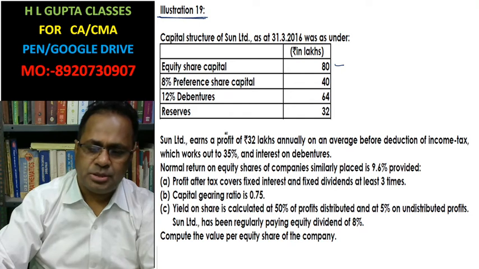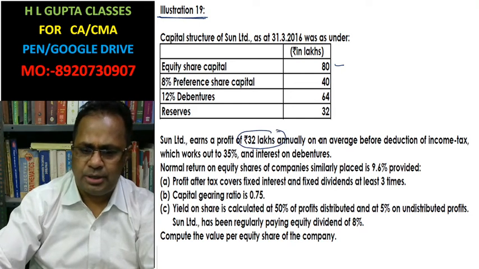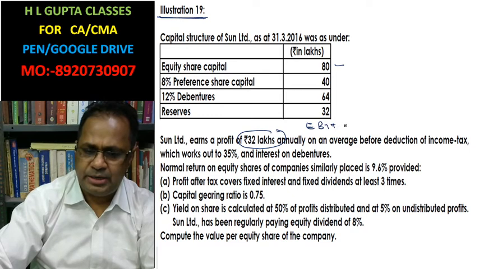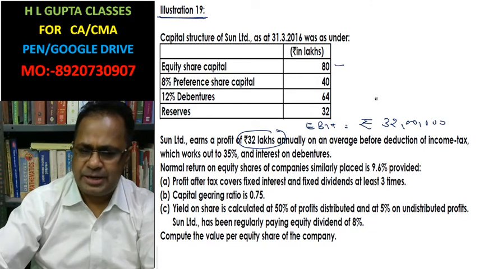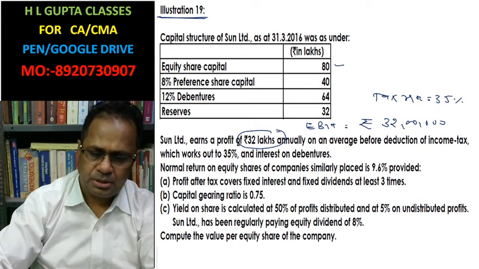Sun Limited earns a profit of 32 lakhs annually on average before deductions of income tax, which is 35%, and interest on debentures. EBIT is rupees 32 lakh, and the tax rate is 35%.